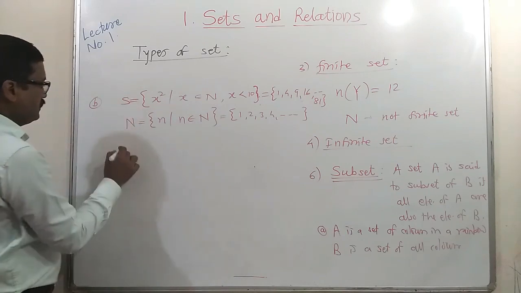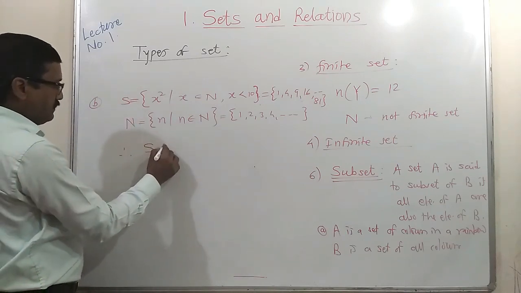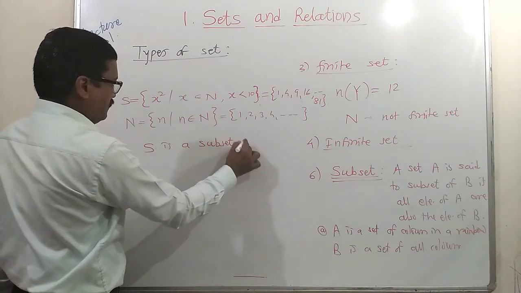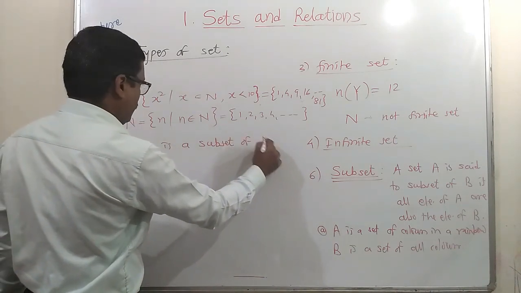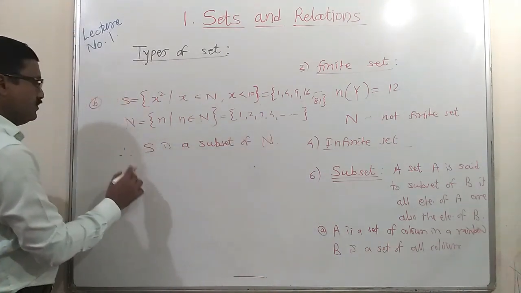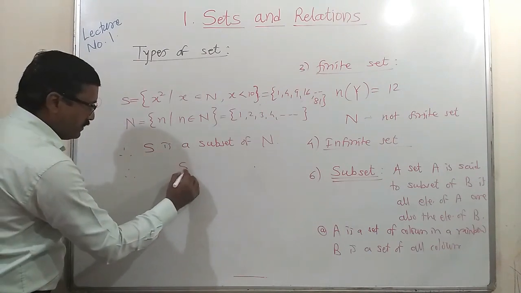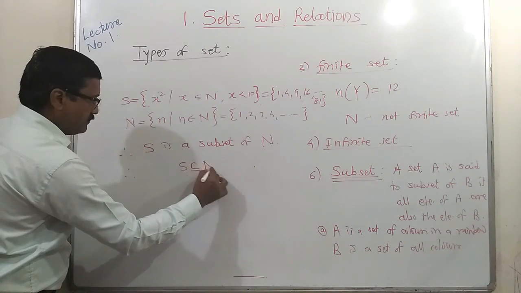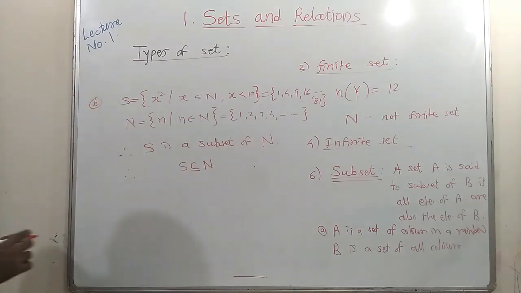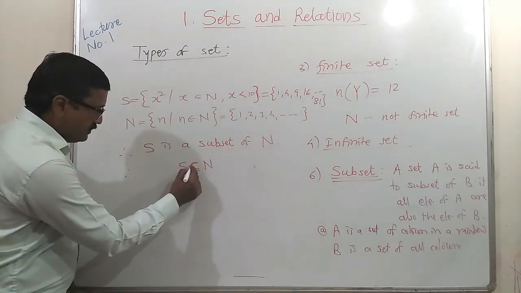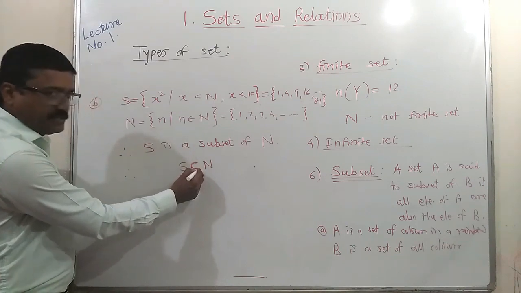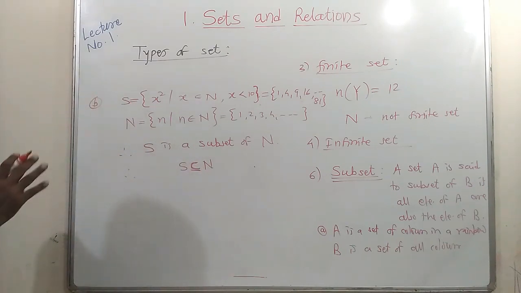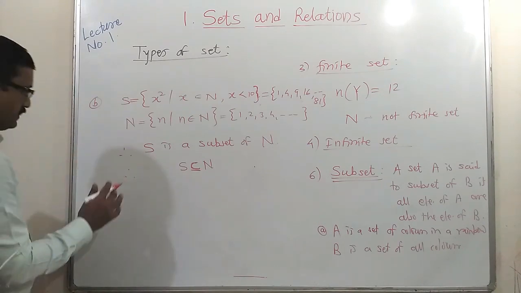And N is the set of all natural numbers. So here this S is a subset of N, and it is denoted by the symbol S subset of N. This is the symbol which includes both proper subset and improper subset. Let us see the difference.